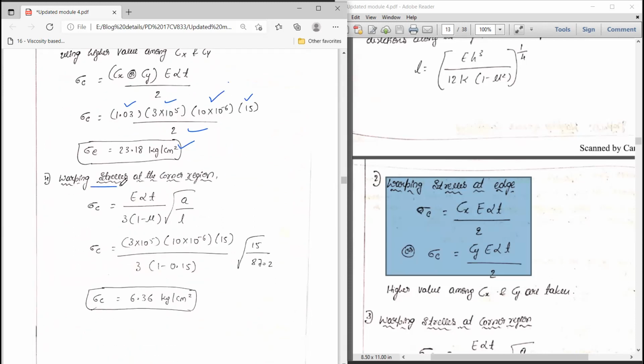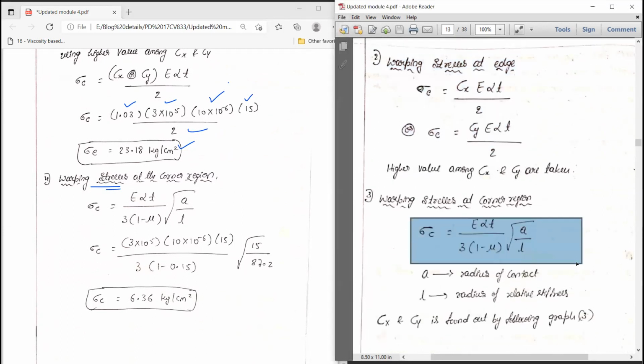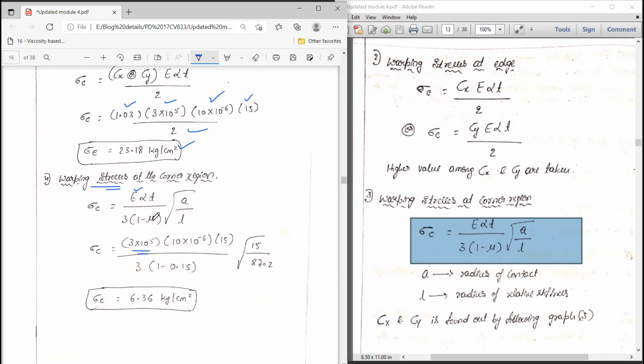Similarly, calculate the warping stress at the corner region. It is given by the formula sigma c equals E into alpha t divided by 3 into (1 minus mu) into the square root of a divided by L. E stands for Young's modulus, 3 into 10 to the power of 5. Alpha is the thermal coefficient, 10 into 10 to the power of minus 6. T is the temperature differential, 15, divided by 3 into (1 minus mu), the Poisson ratio. a stands for the radius, given in the problem as 15.